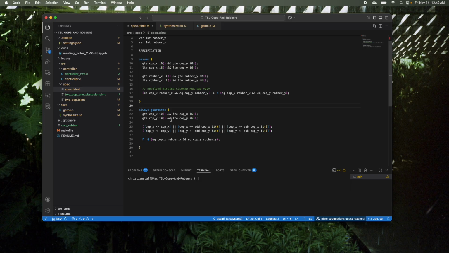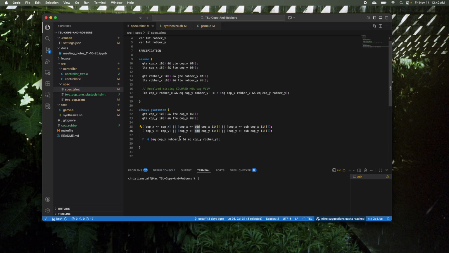We have a cop that's going to also be in this finite space, and we can see the same parameters as we had before. It's 7 by 7. Then we say, all right, this cop can make some sort of movements. What are the type of movements we can make here? We'll say that it can move to anywhere in an adjacent cell on this grid. So we can say, one, it can stay the same. It can move left or right. Or, once again, going up and down, it can stay the same or move up and down. We can see that here, add to the y coordinates of the cop by integer 1. So that's how we're essentially specifying here.